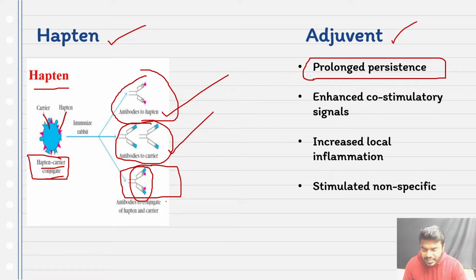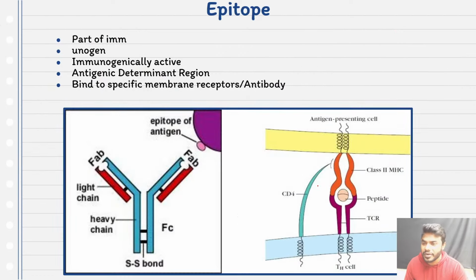Here conjugate is nothing but the combination of hapten as well as the carrier. See friends, most of the time, of course, we can introduce the hapten without a carrier also, but our body can recognize the hapten very easily whenever it is introduced with the help of the carrier. Kindly don't get confused with that point.